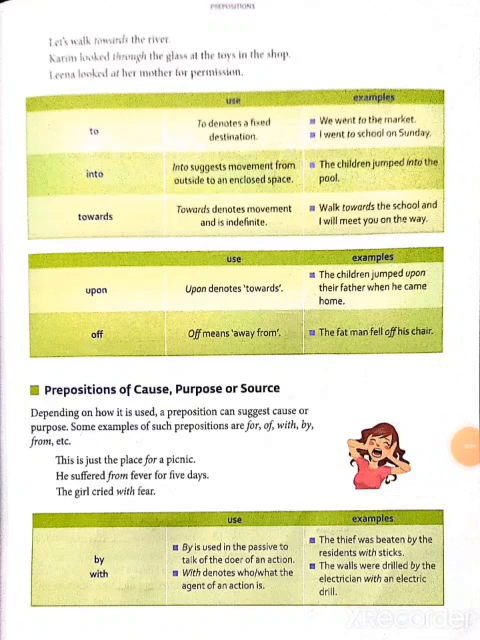By, with. By is used in the passive to talk of the doer of an action, and with denotes what the agent of an action is. Example, the thief was beaten by the residents with sticks. And next, the walls were drilled by the electrician with an electric drill.